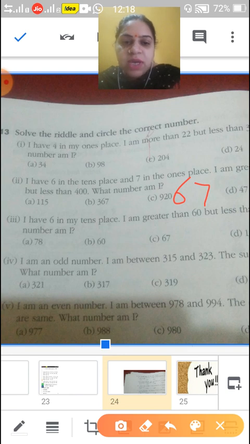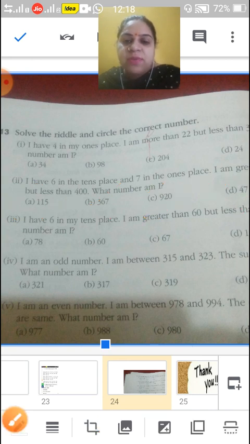So greater than 200 is 300, so it is 367. Because it is not less than 200, it is not more than 400, and it is also more than 200. So this is our correct option.